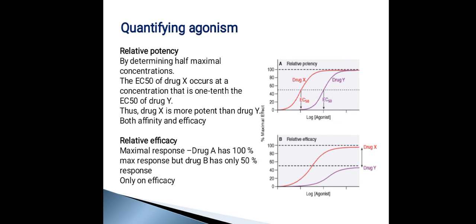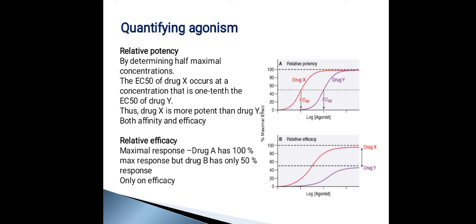Now, how are you going to quantify agonism? How are you going to say which drug is better? So, for that, there are two important concepts. One is potency, the other one is efficacy. So, I already told you that potency means the amount of the drug that is required to produce the effect.